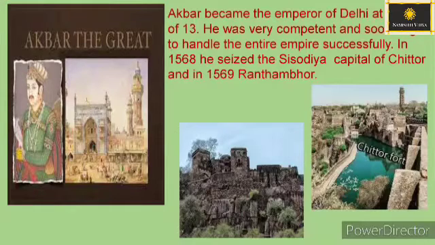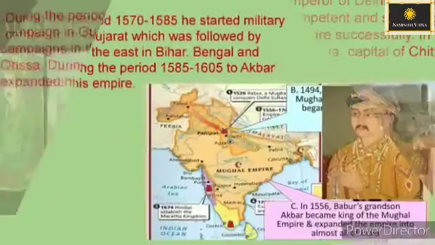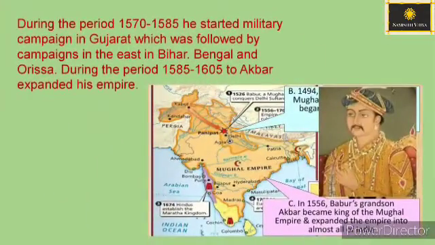In 1568, he seized the Sisodia capital of Chittoor and in 1569, Ranthambore. During the period 1570 to 1585, he started a military campaign in Gujarat, which was followed by campaigns in the east, in Bihar, Bengal and Orissa. During the period 1585 to 1605, Akbar expanded his empire.